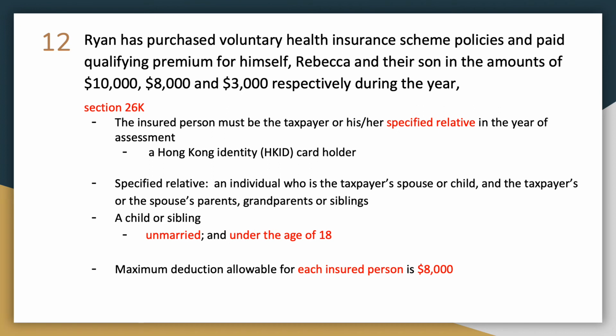The insured person must be the taxpayer or his or her specified relative in the year of assessment, and must be a Hong Kong ID card holder at any time during the year of assessment. A specified relative means an individual who is the taxpayer's spouse or child, and the taxpayer's or the spouse's parents, grandparents, or siblings. The maximum deduction allowable for each insured person is $8,000.